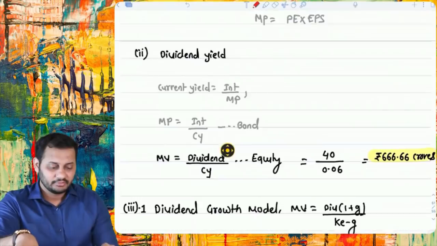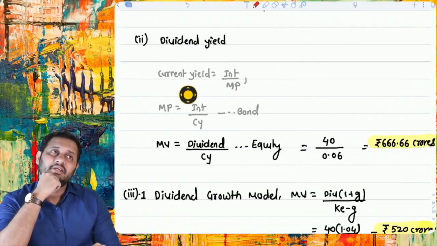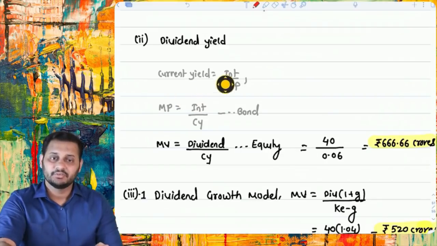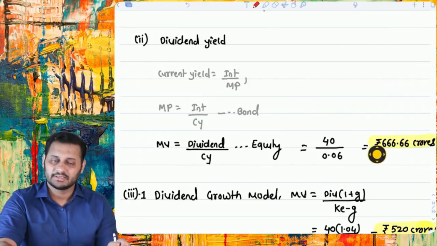Dividend yield, if you remember, the same concept was taught by me in the bond valuation chapter. Current yield is equal to interest by market price, but this is for the bond value. What is for the market price? For market price, it will be dividend divided by current yield. For bond, it is interest divided by current yield. For equity, it will be dividend divided by current yield. So dividend is 40, current yield is 0.06, the value of the company is 666.66.